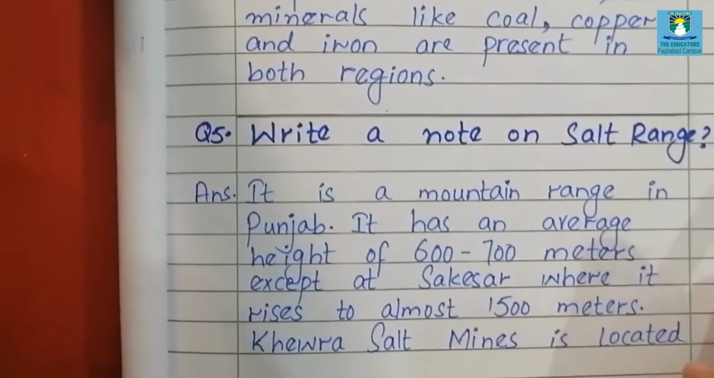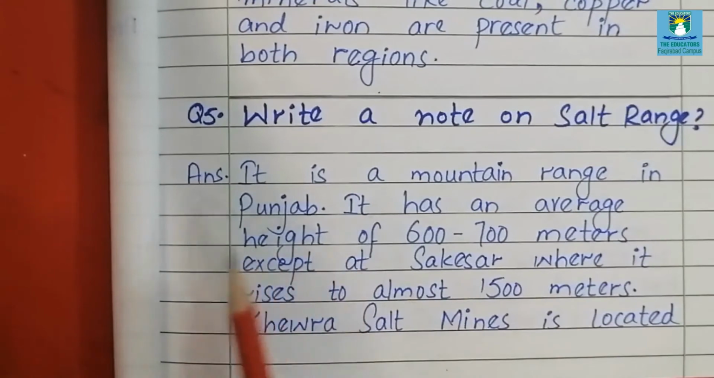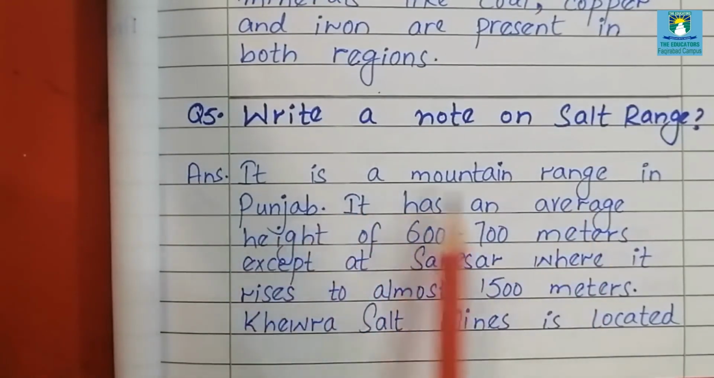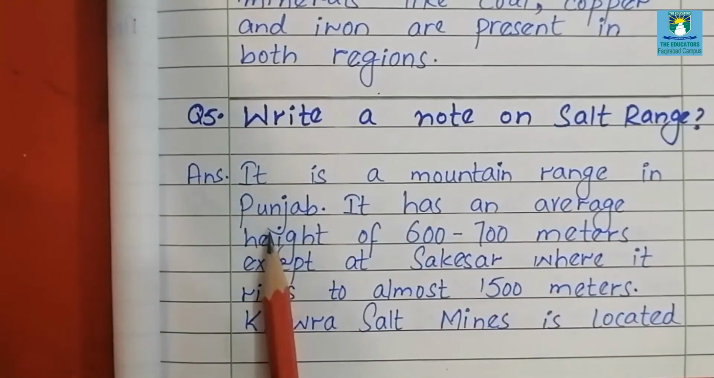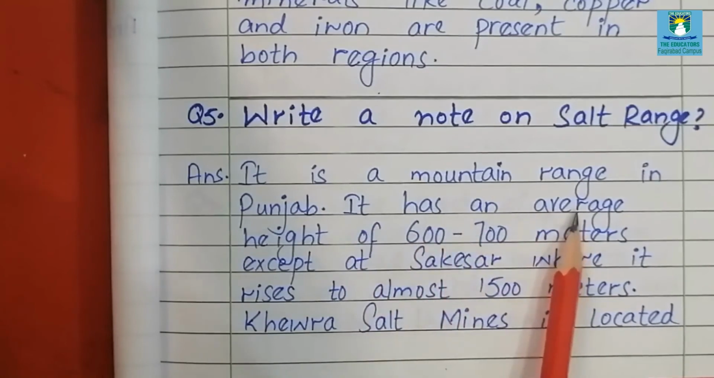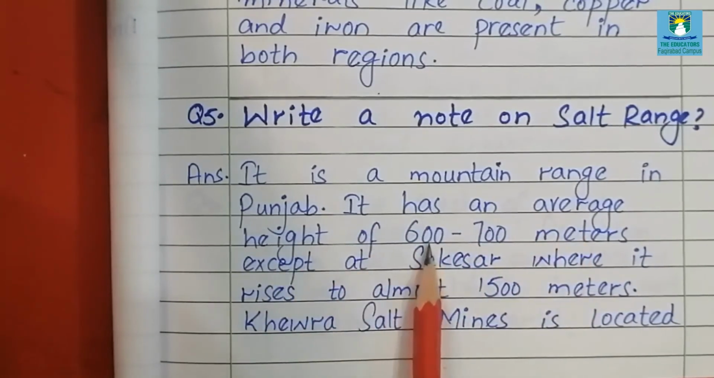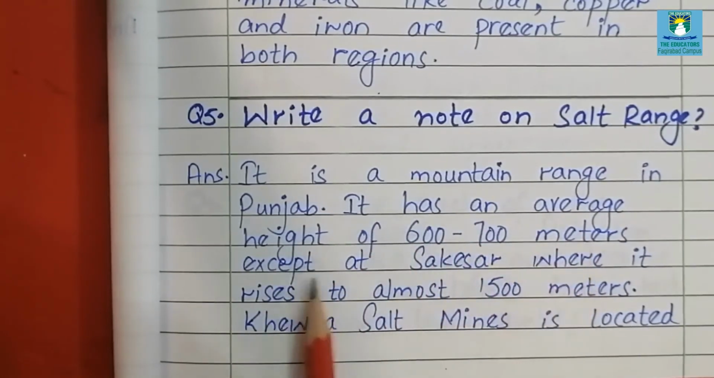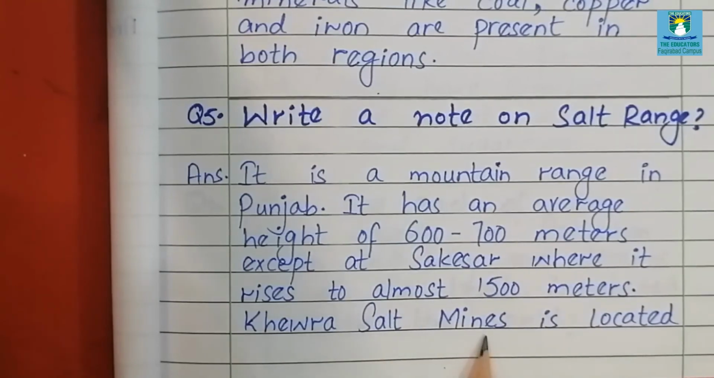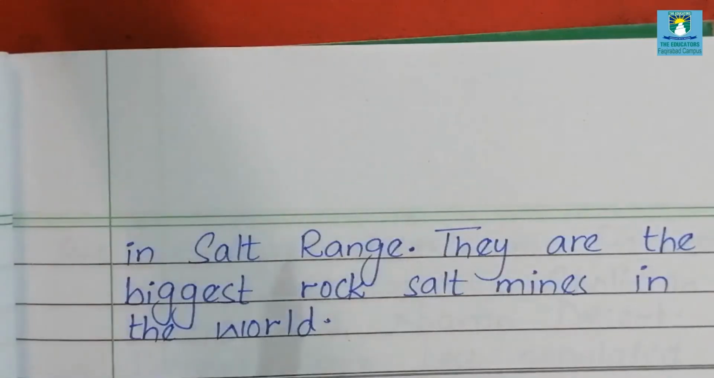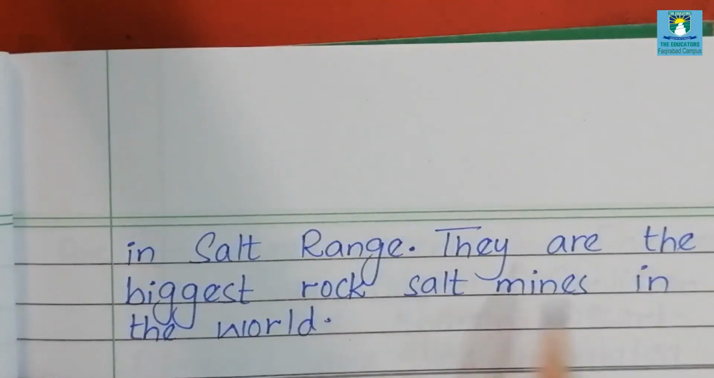Next question is: write a note on Salt Range. Now what is meant by Salt Range? It is a mountain range in Punjab. It has an average, meaning normal, height of about 600 to 700 meters, except at Sakesar, where it rises to almost 1500 meters. Khewra salt mines, as we have studied in our book, are located in this region. They are the biggest rock salt mines in the world.